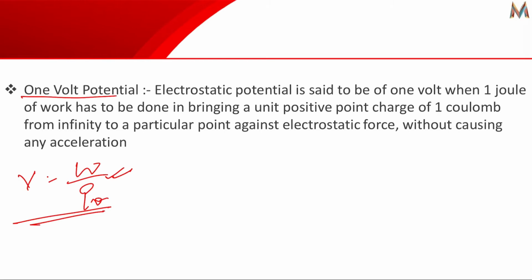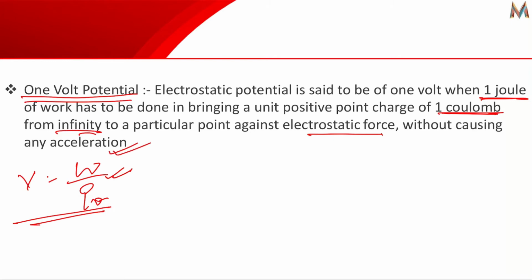So what is 1 volt potential? Electrostatic potential is said to be 1 volt when 1 joule of work has to be done in bringing a unit positive point charge of 1 coulomb from infinity to a particular point against the electrostatic force or field without causing acceleration.